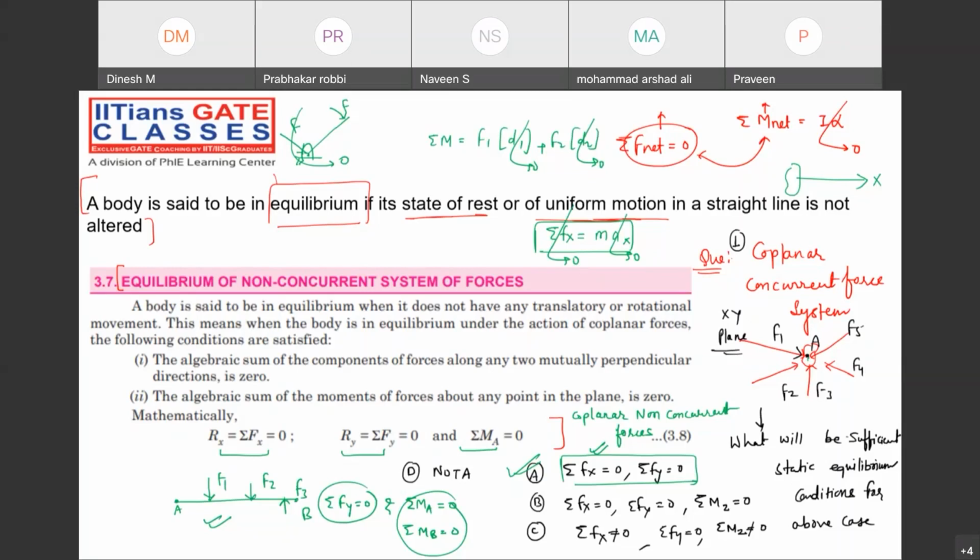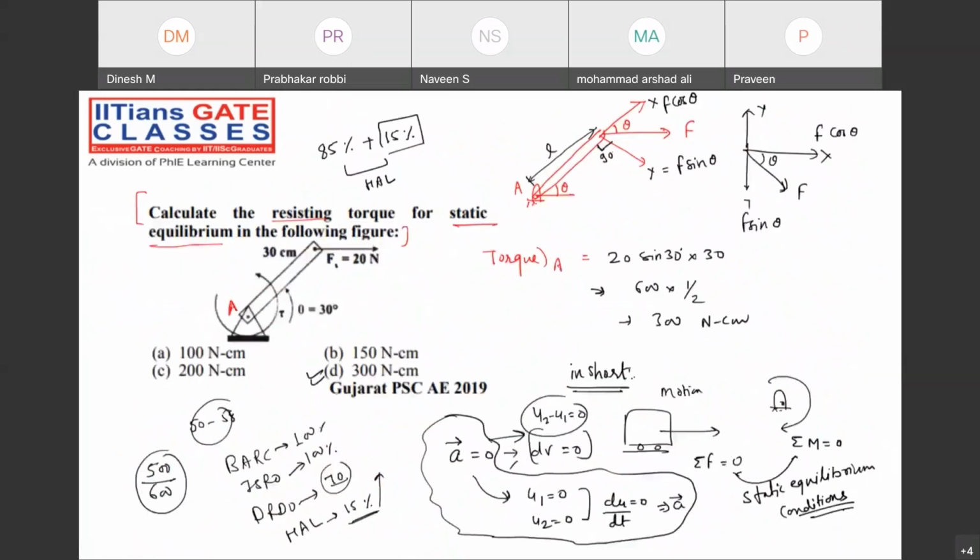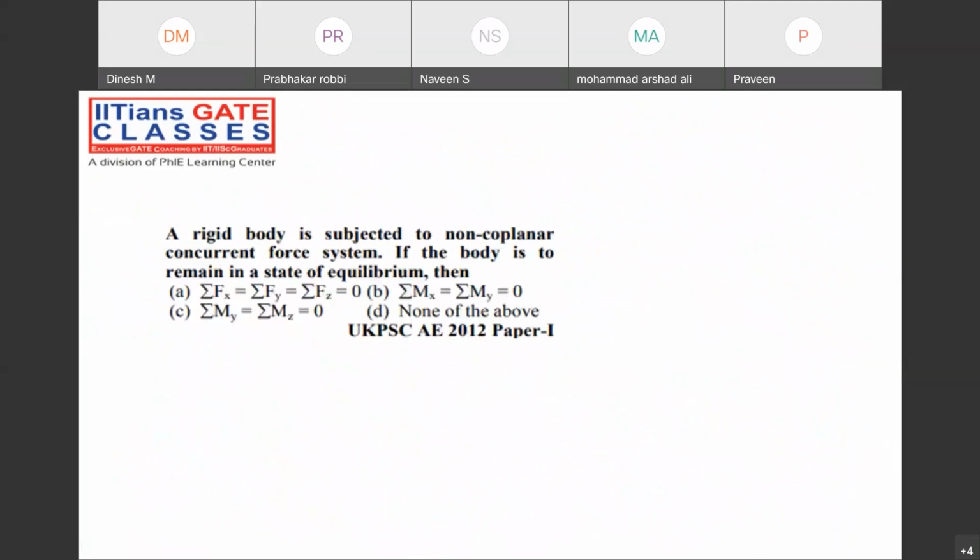And for the remaining force systems, I will give all the static equilibrium conditions in tabular format. Do not worry. Right now, let me discuss one last problem for today's session so that you will have some confidence for solving the problems. Now, take the Uttarakhand Public Service Commission. I told you we are going to solve all the PSU and Public Service Commission examinations, right? From all these states. A rigid body is subjected to a non-coplanar concurrent force system.